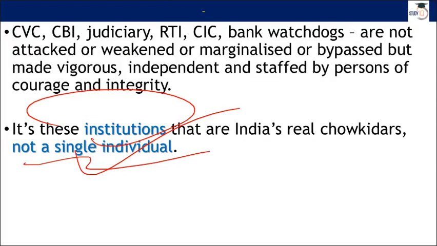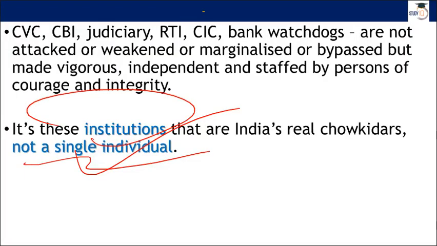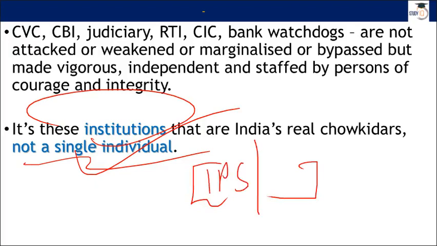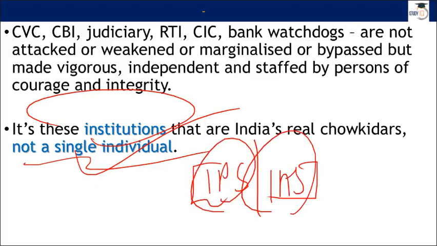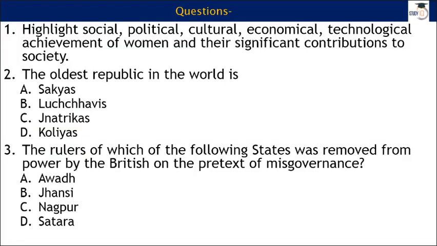This is going to be more practical and logical when we talk about institutions, because institutions live forever or for a very long period of time. Good people, clean people, right, are there for a limited time period. You might have observed that when you have good IPS officers or good IAS officers, collectors or superintendents of police in your area, they work many hours every day, and when they are there, things are sorted out. But as soon as they are transferred, things are back to normal. This indicates that it is not an individual, it is the institution that can sort things out for us.